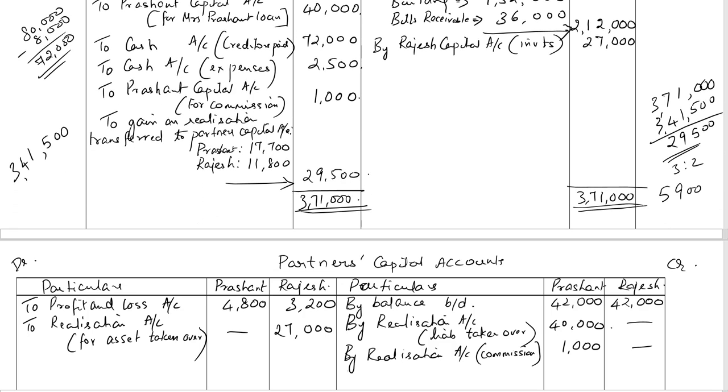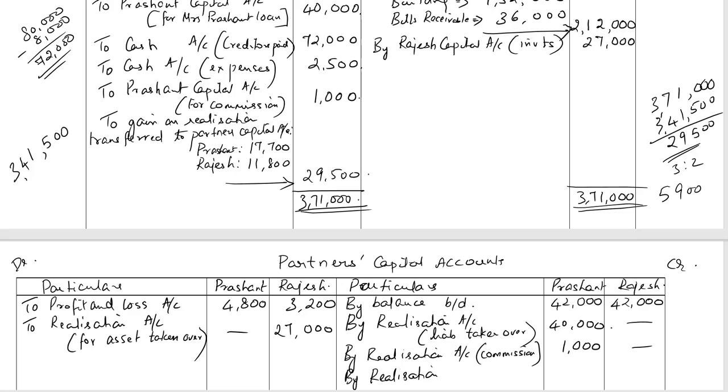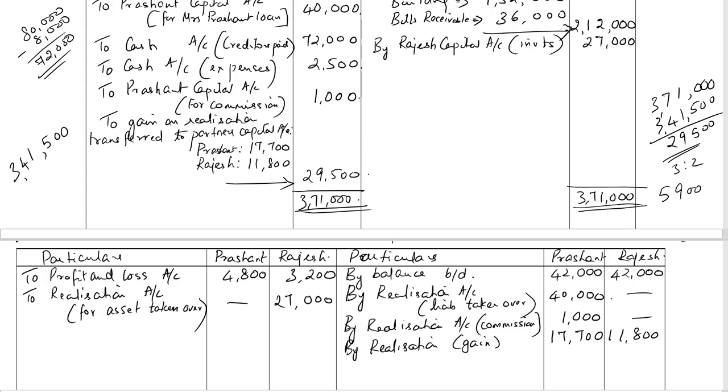And the final entry is for the realization gain. It's 17,700 in the case of Prashant and 11,800 in the case of Rajesh.